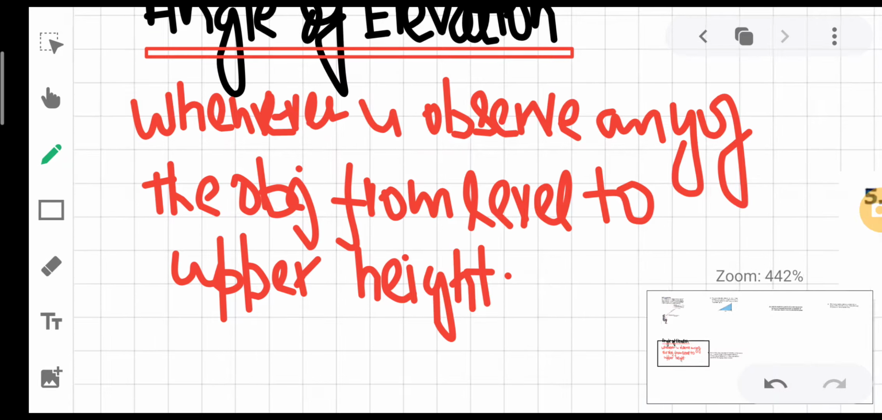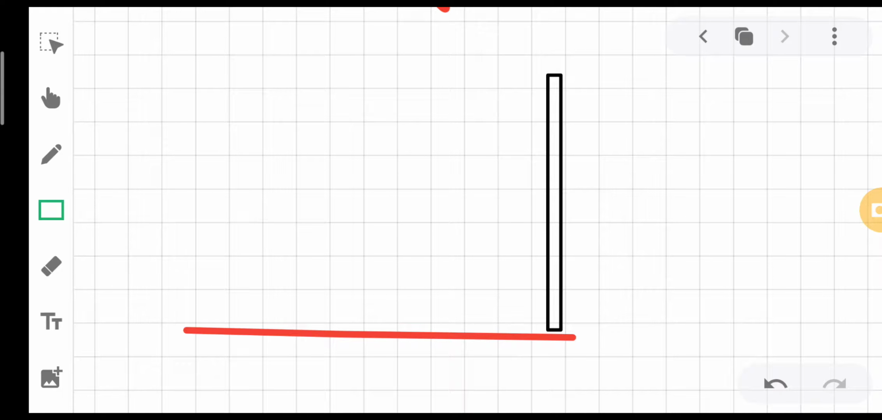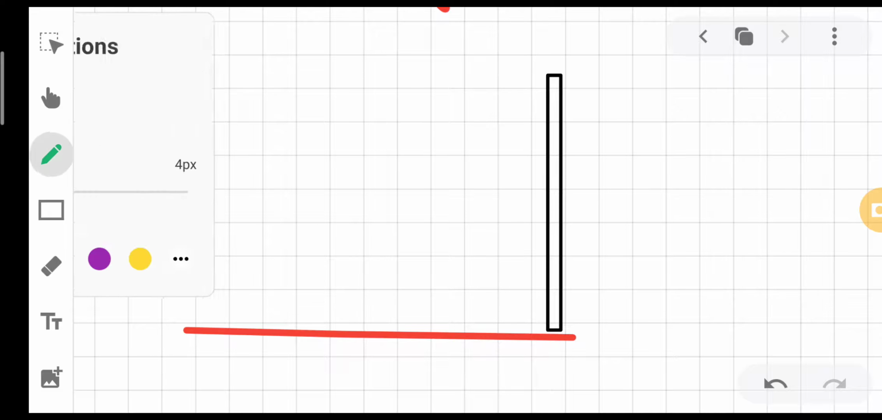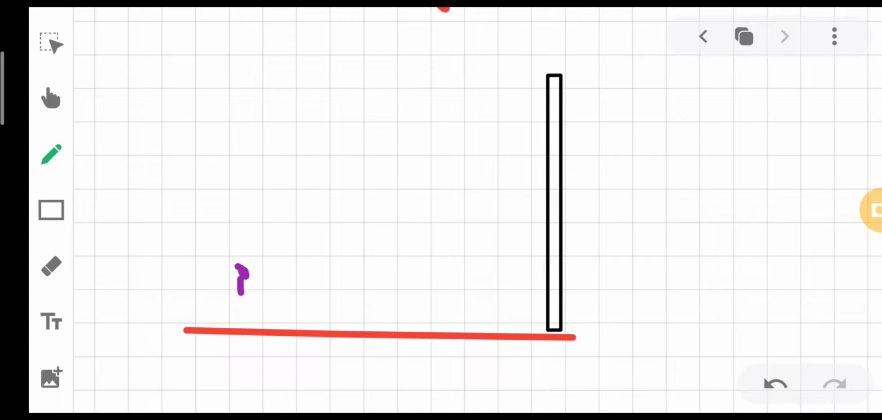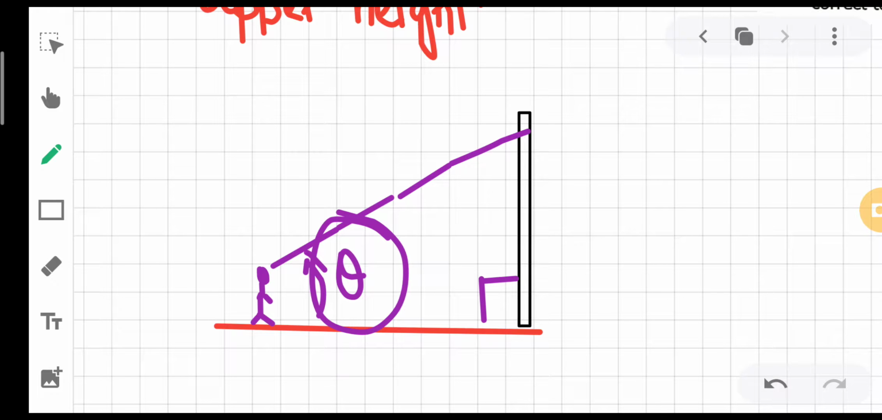What I want to say is, let's consider this example. Let's say this is ground level and this is a building that is on ground level, and there is a person, let's say this is our person, let me draw the person like this. This person is observing the top of the building from ground level. So the angle that is formed with his eyesight is the angle of elevation. This angle theta you call the angle of elevation, formed with the ground level.